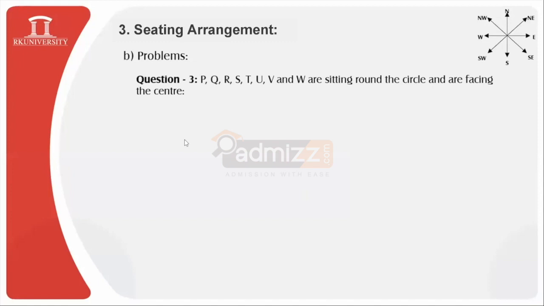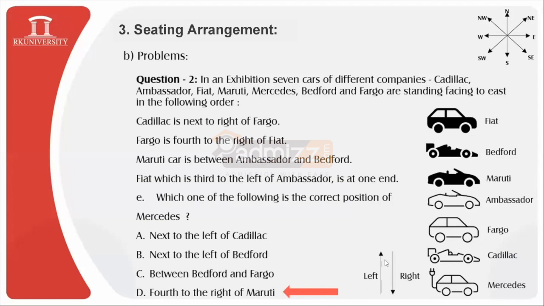Very good question: how to identify left or right before the arrow? I will quickly redirect to this question. It is very easy to identify. It is already mentioned in the question that all the cars are facing towards the east. So we will assume that every car is facing towards the east. If this is the direction of facing, and let us say this direction is north, then this direction will be east. So this will be towards the left hand side. Left door will be available over here, and right door will be available over here.